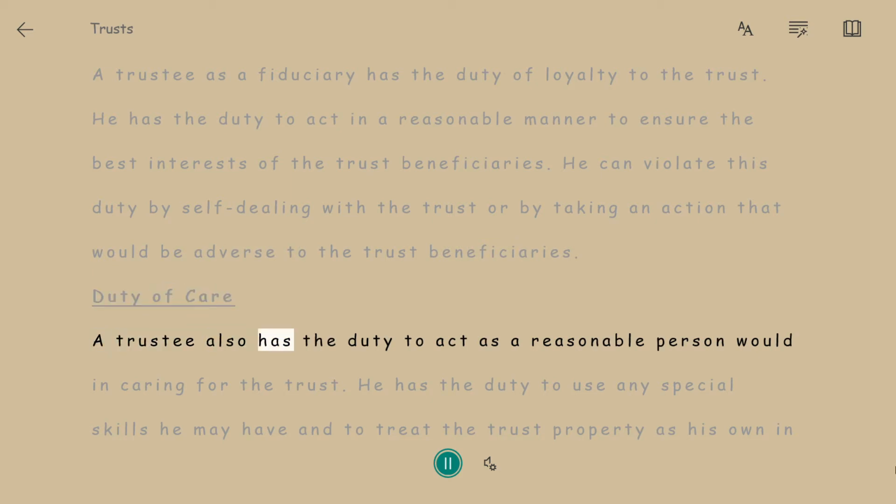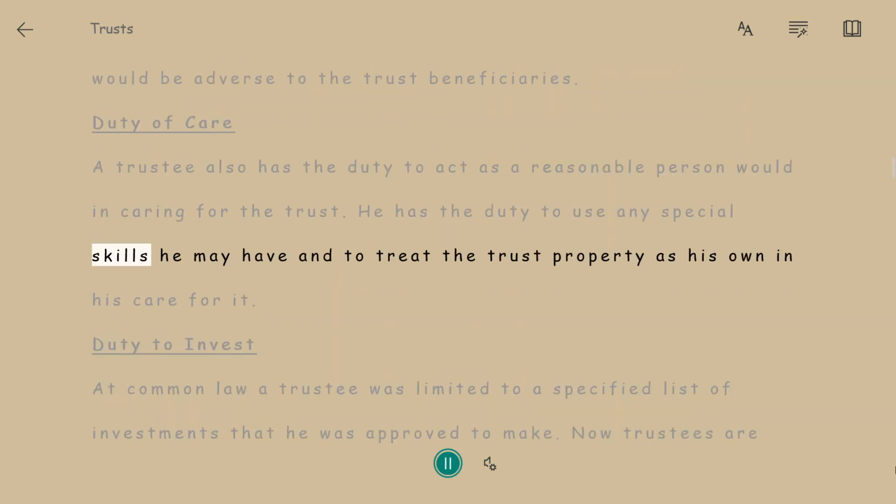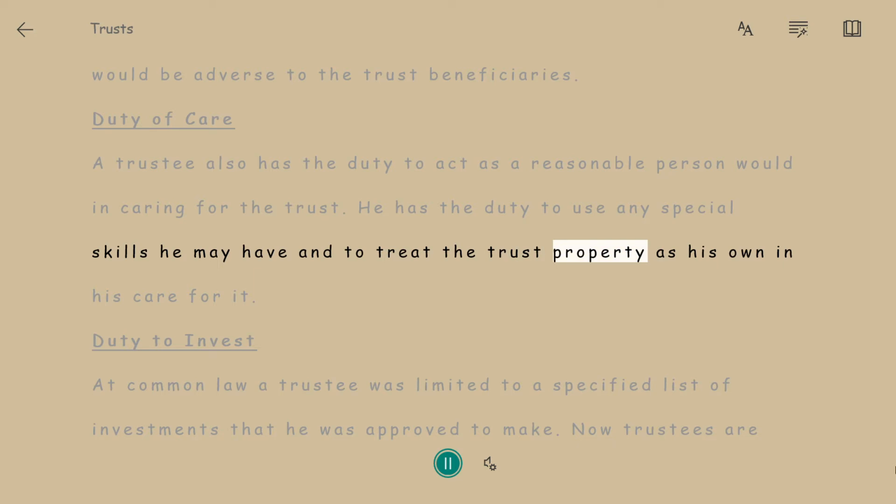Duty of care. A trustee also has the duty to act as a reasonable person would in caring for the trust. He has the duty to use any special skills he may have, and to treat the trust property as his own in his care for it.